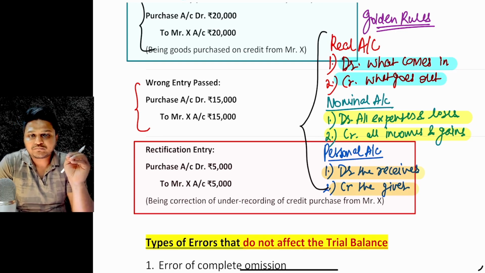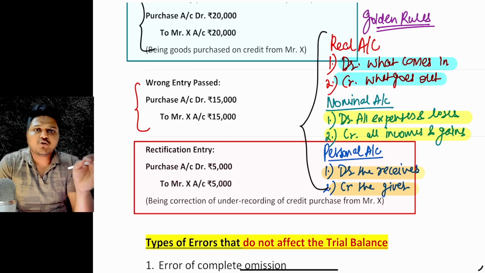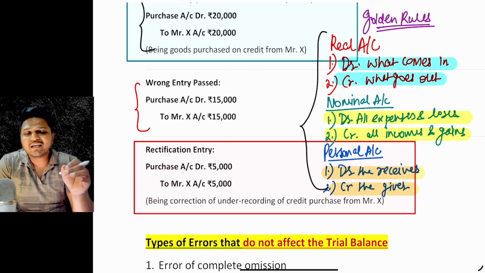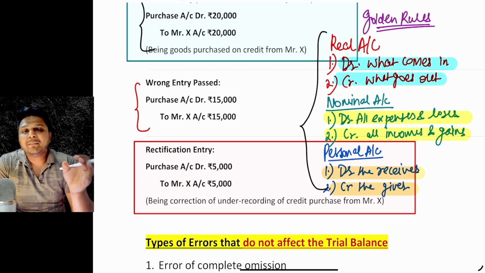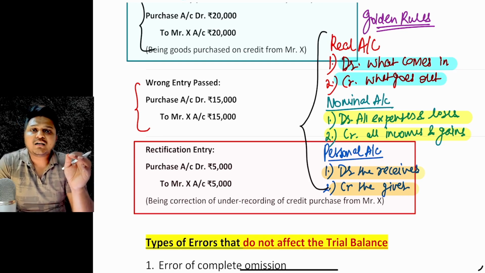Okay. Now, let's jump to the section where we'll be learning what type of errors do not impact the trial balance. Now, trial balance is only impacted if only one leg is impacted, or let's say when we particularly made the changes in particular sides, right? Then only it impacts. Like what account was to be debited, we basically credit that account, right?